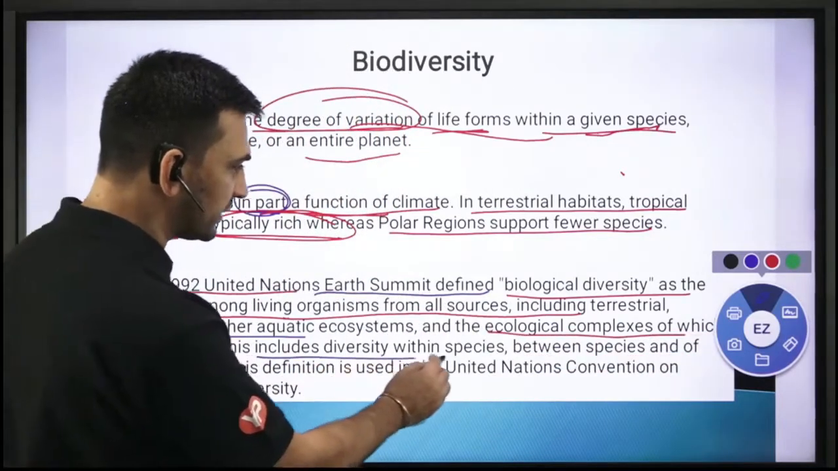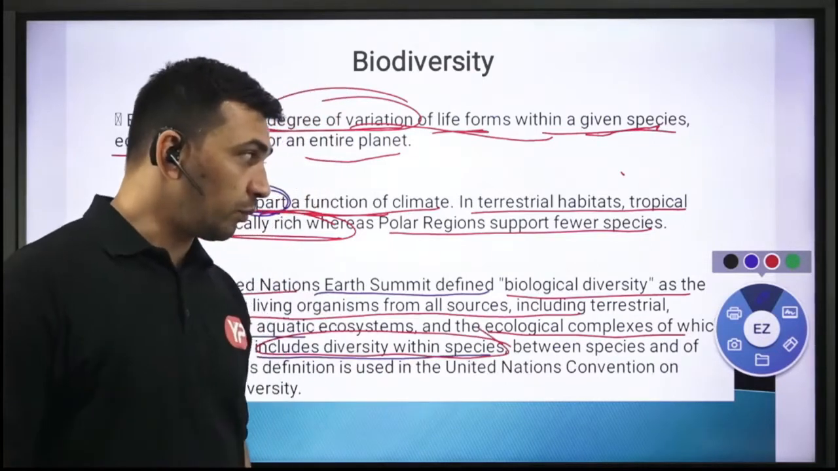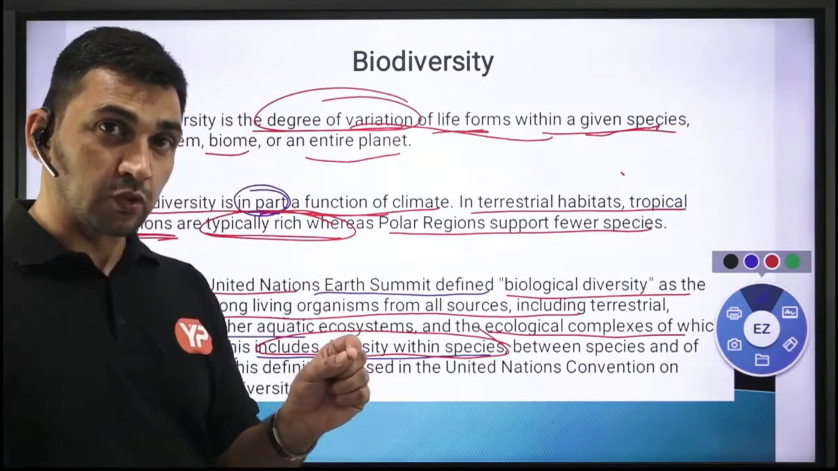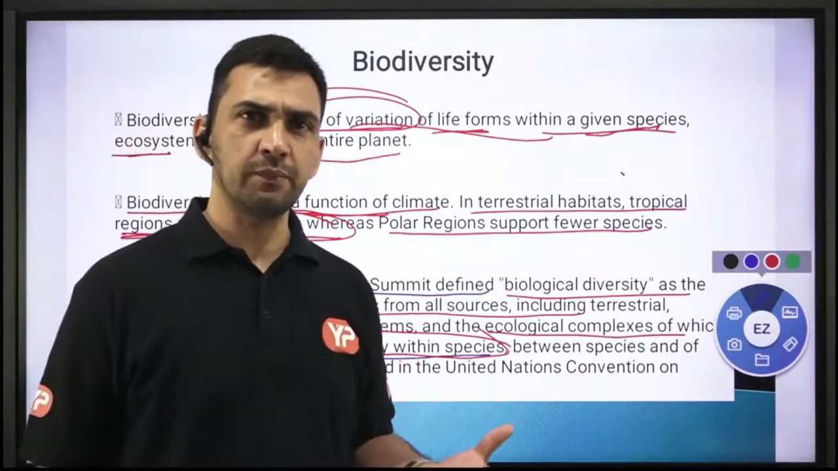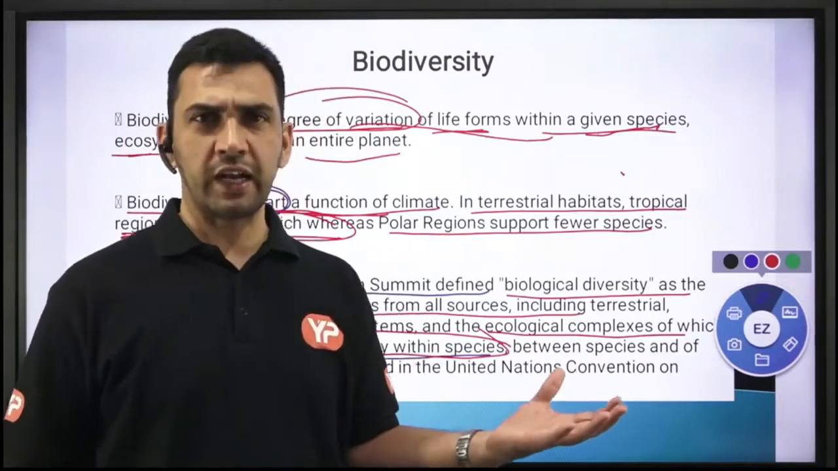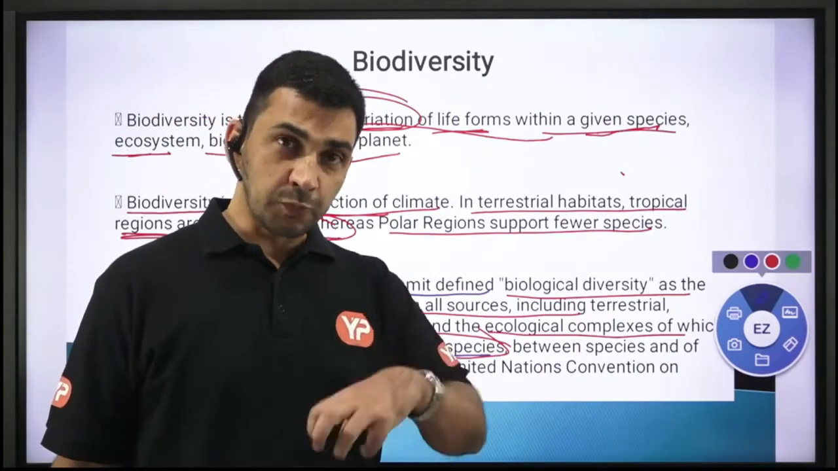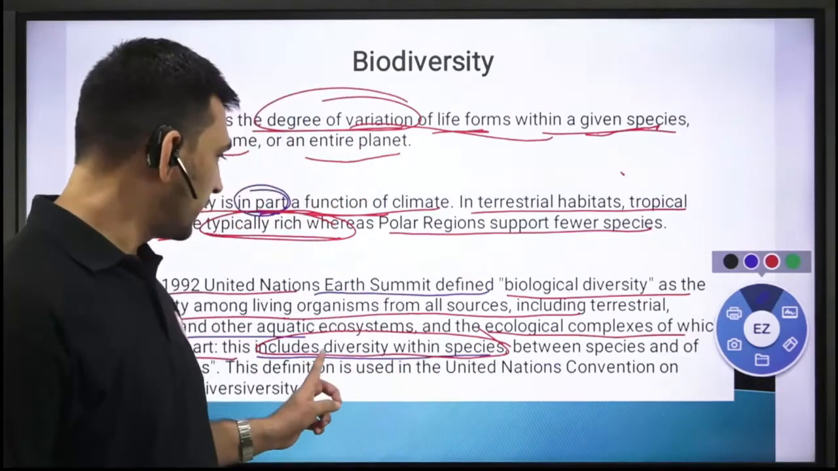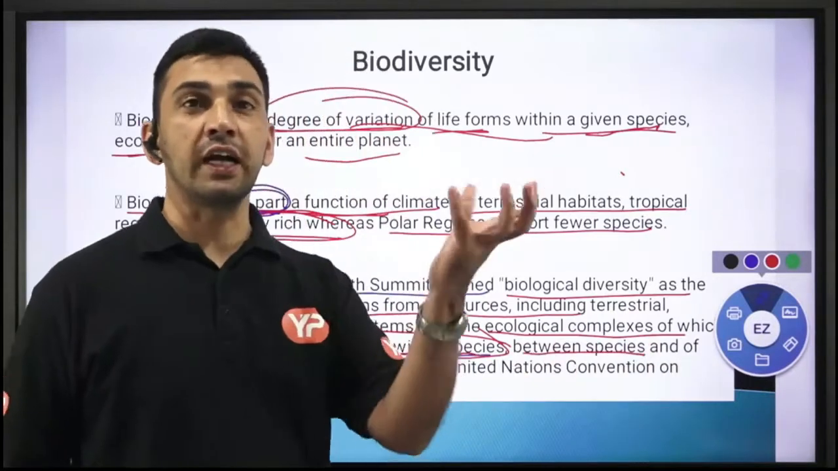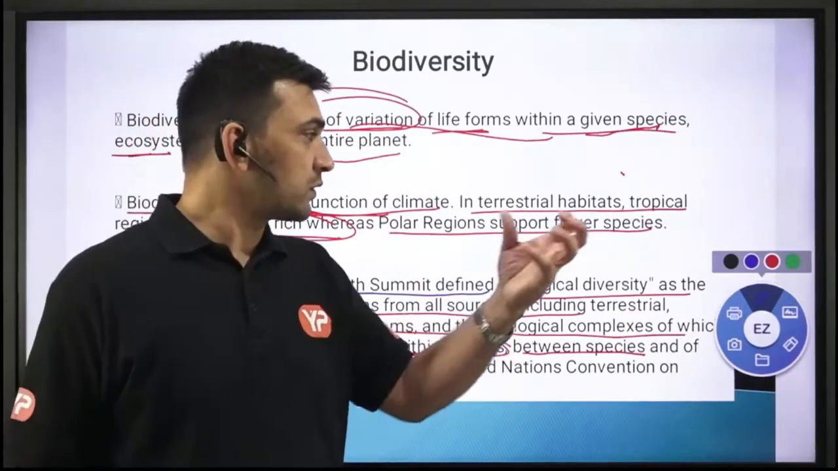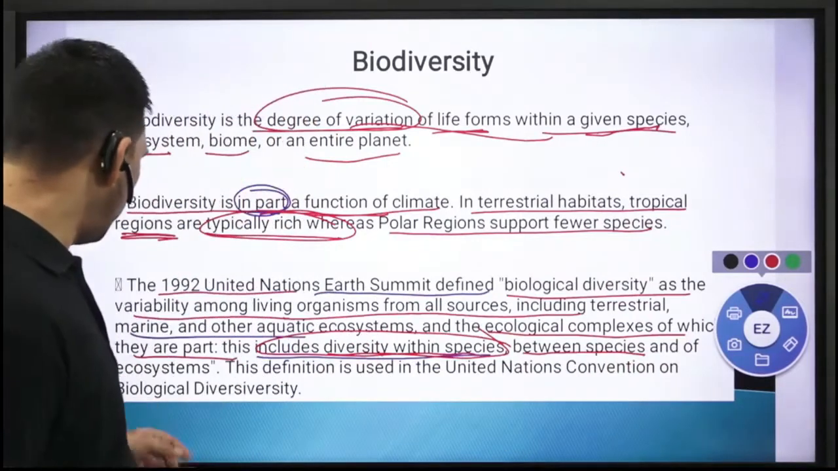This includes diversity within species. I spoke about this at the very beginning. If you take a particular species, for example human as a species, not all humans are the same. There is a huge variety in the biological forms within humans itself. That means there is diversity within a species. That is the meaning of this. Diversity within the species and between species, meaning different kinds of species: human as a species, animal as a species, plant as a species, and of ecosystems.